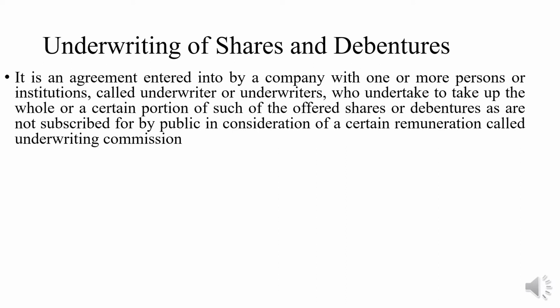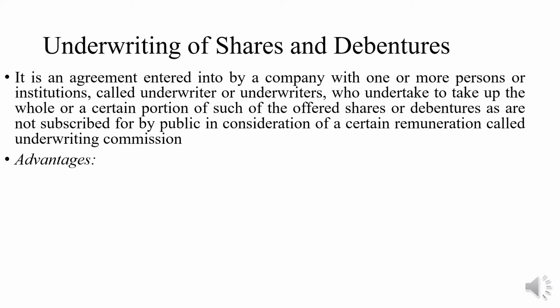See, when the company issues shares to the public, there is no guarantee that all the shares which are issued by the company are going to be subscribed by the public. So therefore, to get the full subscription for the shares issued by the company, these companies who are going for IPO are going to appoint the underwriters. In this case, the underwriters are going to underwrite or purchase the shares which are not subscribed by the public, and this system is called underwriting.